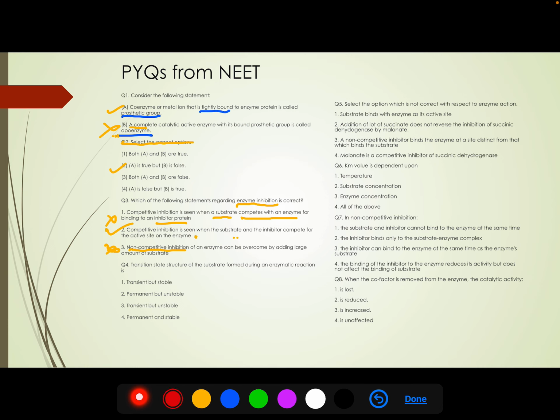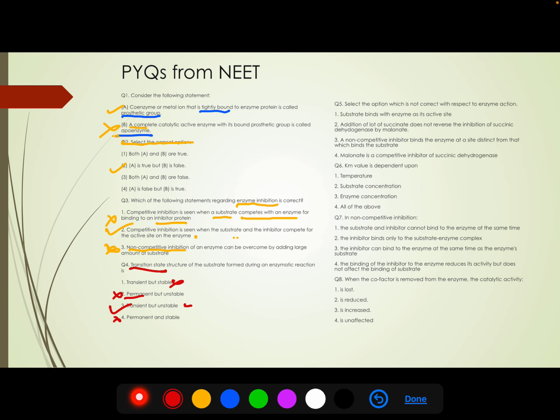Now the third question. Transition state structure of the substrate formed during an enzyme reaction is. I have talked about the transition state. They are formed temporarily and they are unstable. So first option is transient but stable. This is not stable. Permanent but unstable. This is not permanent. So this one is also wrong. Transient but unstable. This is correct. Permanent. This is not. So the right answer is the third option.